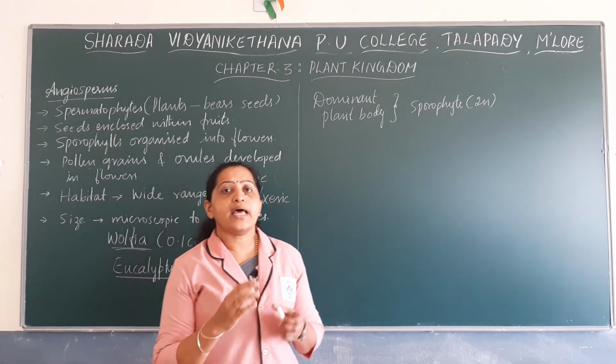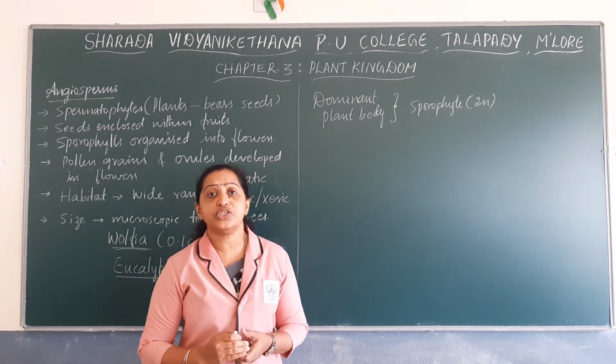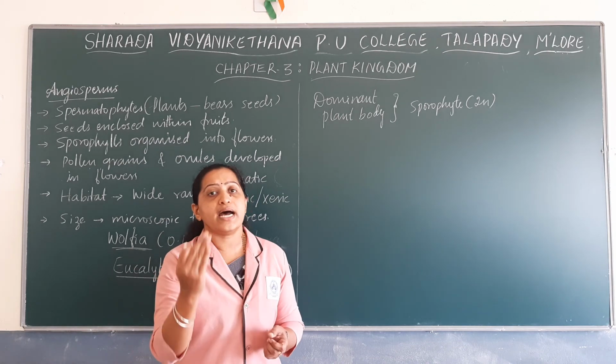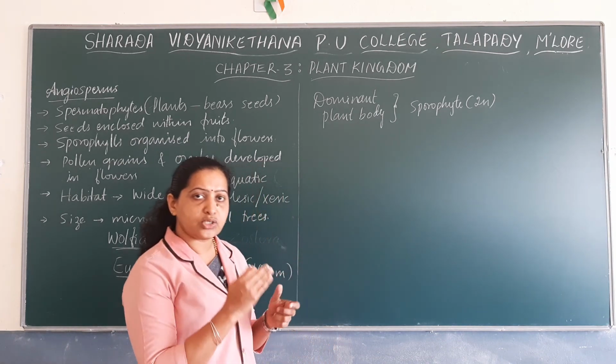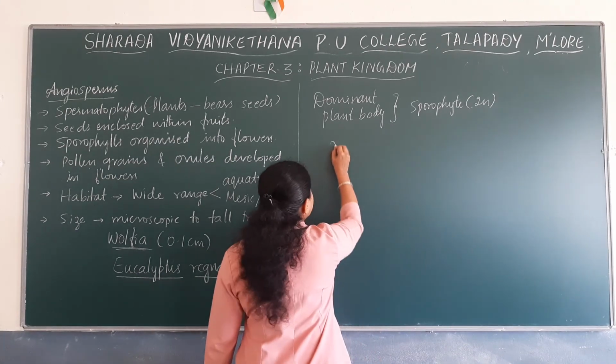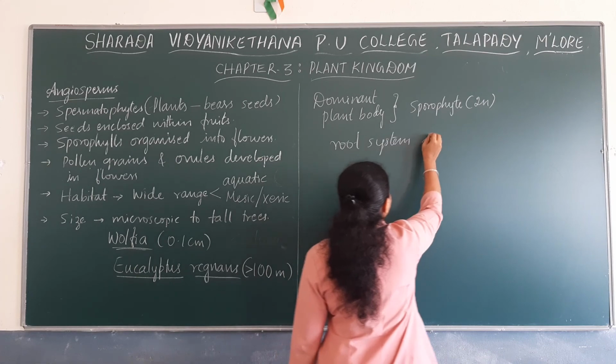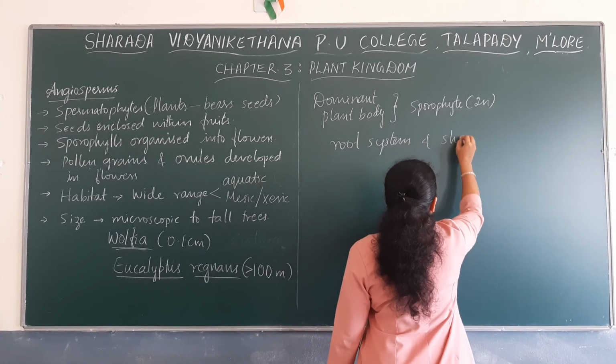You know that the angiosperms have a well-defined or well-differentiated root system as well as shoot system. The sporophytic plant body has a well-differentiated root system and shoot system.